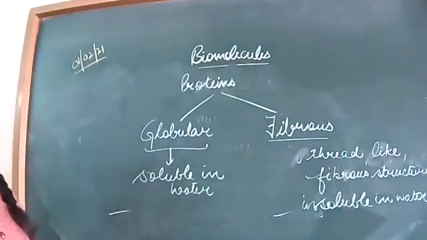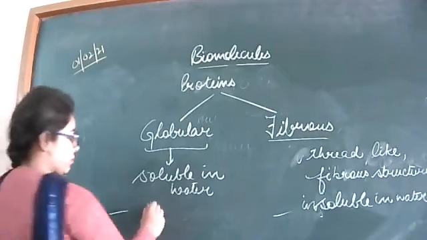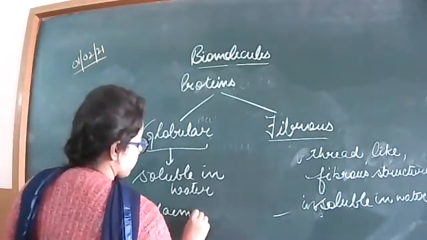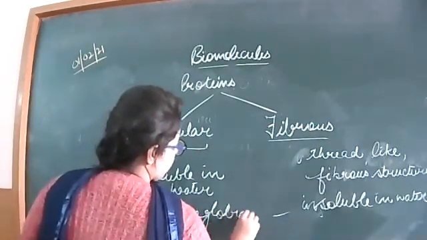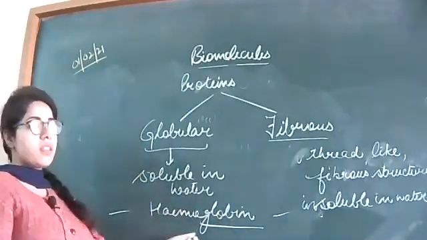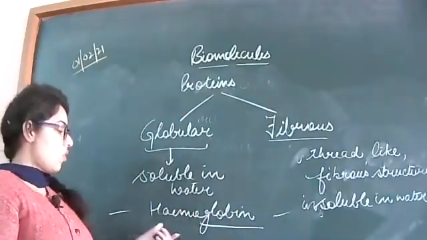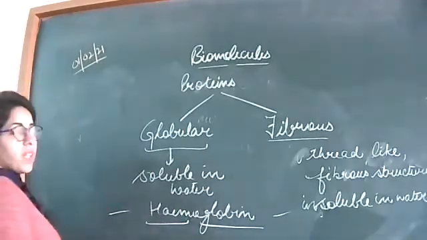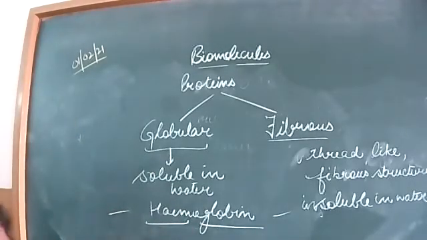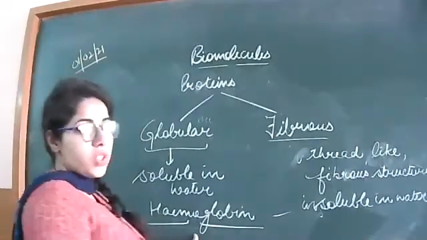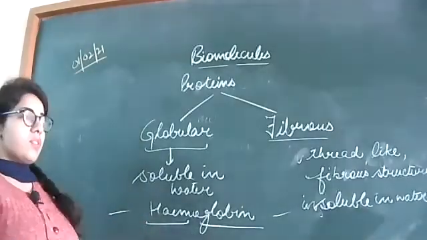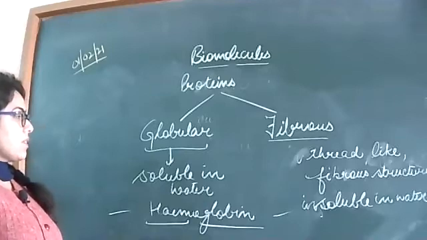Give me any example of the globular proteins. Tell me, Girish, one example of the globular proteins present in the living organisms. Yes, hemoglobin. Globin means proteins, right? And heme means inorganic group of the iron. The heme group, an inorganic group, binds to the globin, the proteinous group. So these are all about the different kinds of proteins.